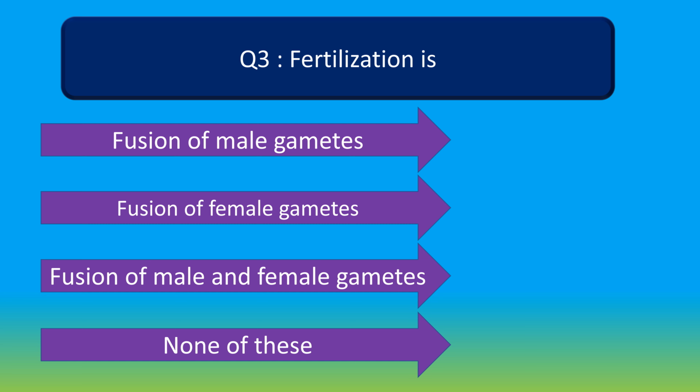Fertilization is option A fusion of male gametes, option B fusion of female gametes, option C fusion of male and female gametes and option D none of these. Your time starts now.